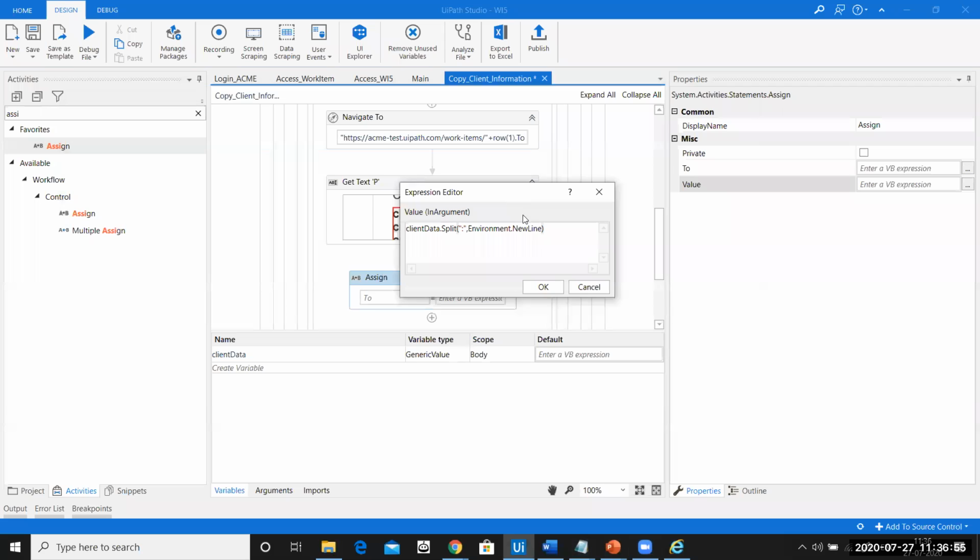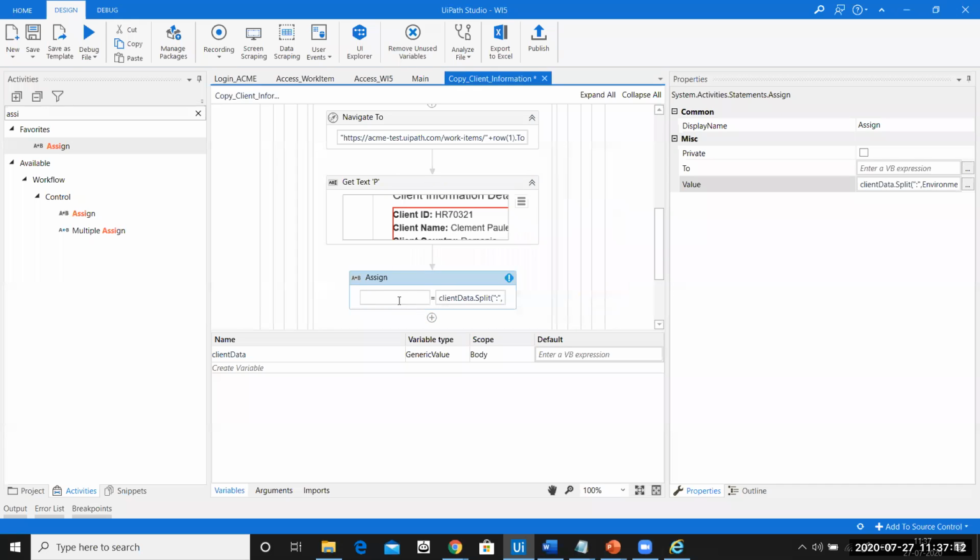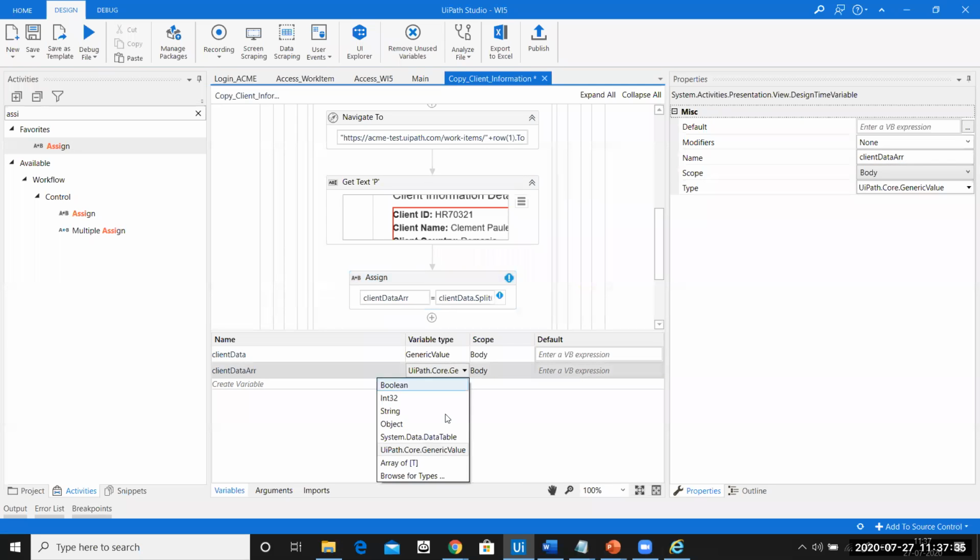Okay. So now you can see over here, this is how I'm going to split my data. Now, as all of you would know, if you are going to split a data, the return type is a string array. So let us go ahead and store it into a string array. So over here, let me put a name and I'll say this is client data ARR, which makes sense because it's an array. Client spelling is perfect. Now, this is going to cause a problem because the client array which is created is of the type generic value. So let me go ahead and change it to an array.